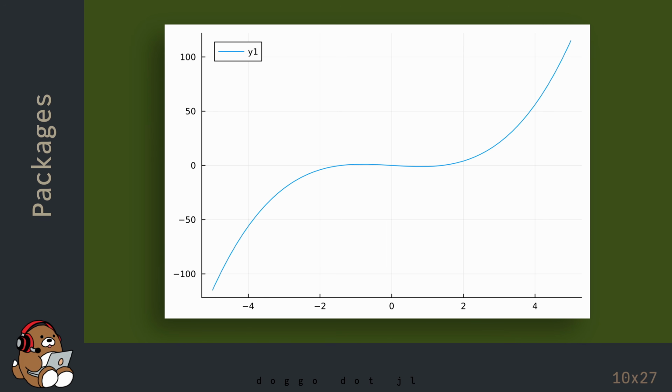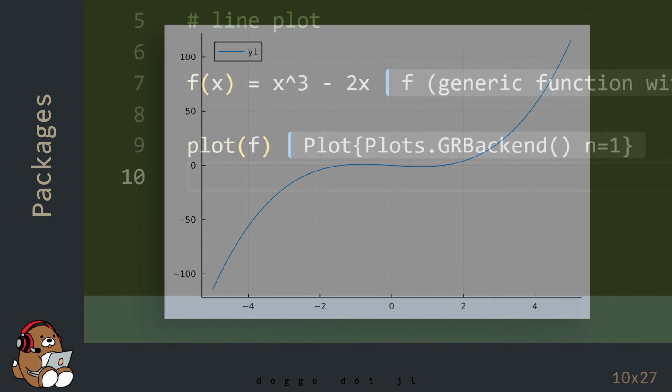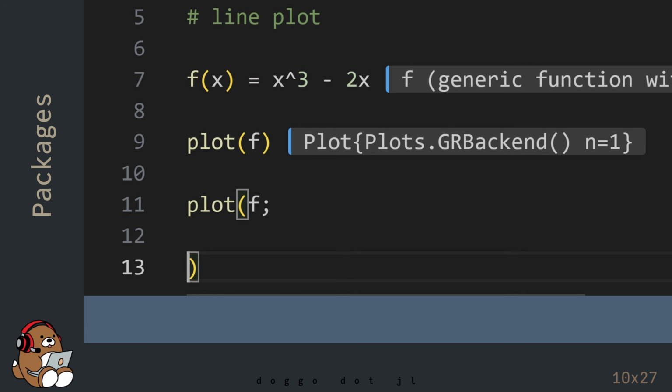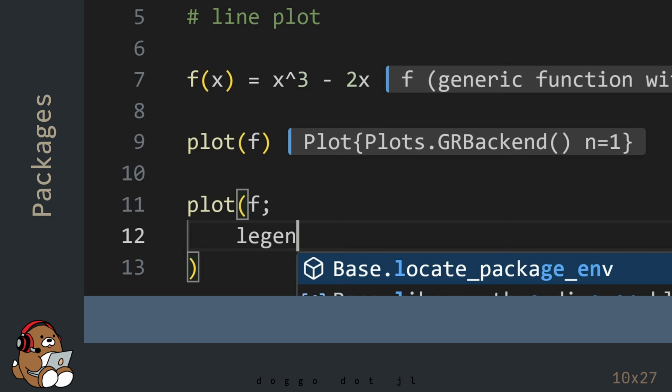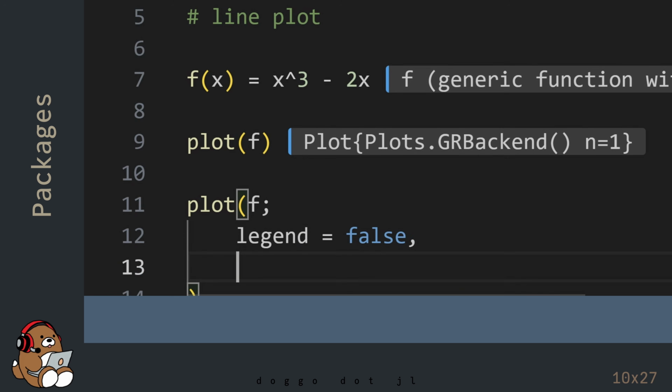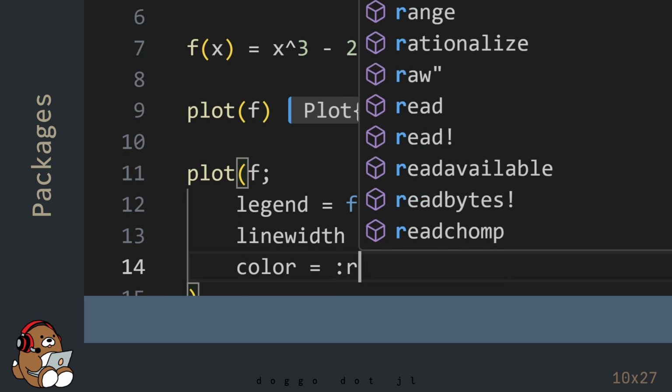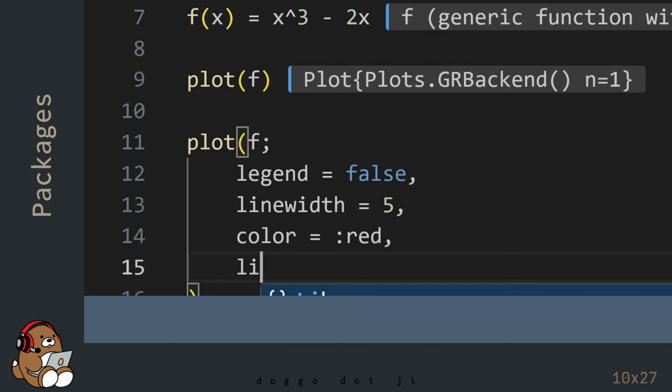This is what the default plot looks like. But this plot is endlessly customizable. You can customize the look of this plot by including various attributes in the form of keyword arguments in the plot function. Don't worry too much about understanding all of these attributes today. I'm showing you this code just to give you a feel for what a plotting recipe looks like when using the Plots package.